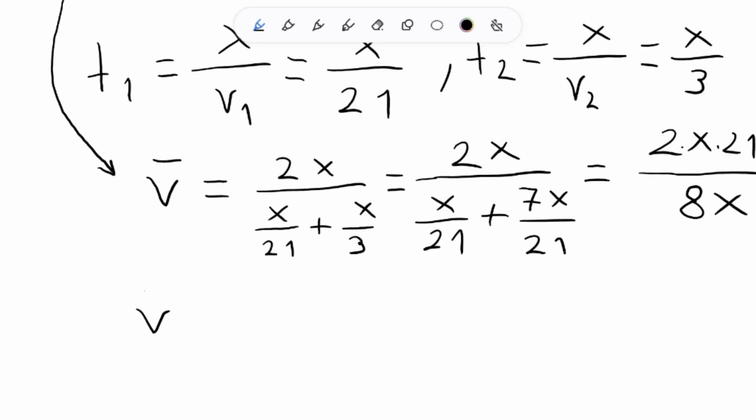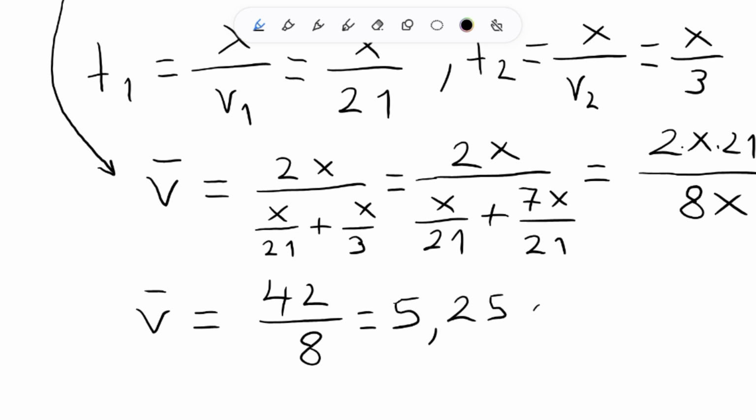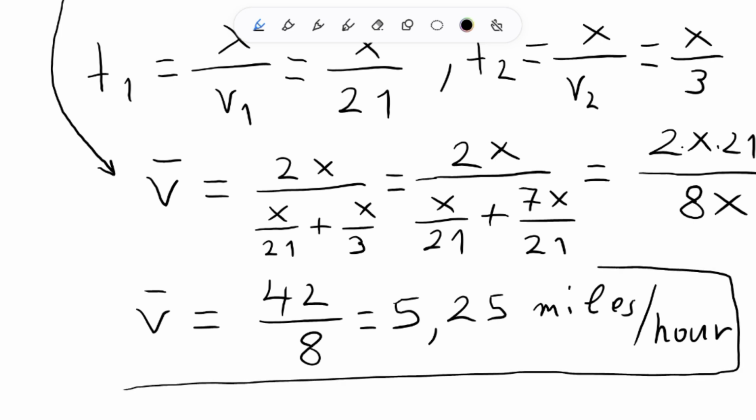Now we can conclude that the average speed of the car for the whole trip is 2 times 21, which is 42, over 8, which is actually equal to 5.25 miles per hour. And that's the answer of this video.